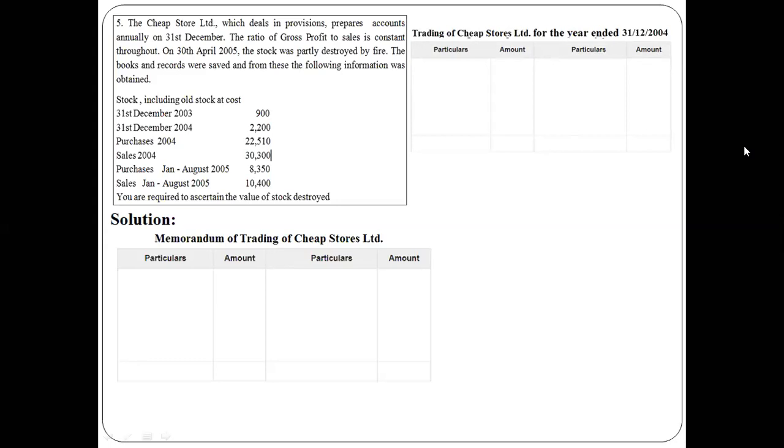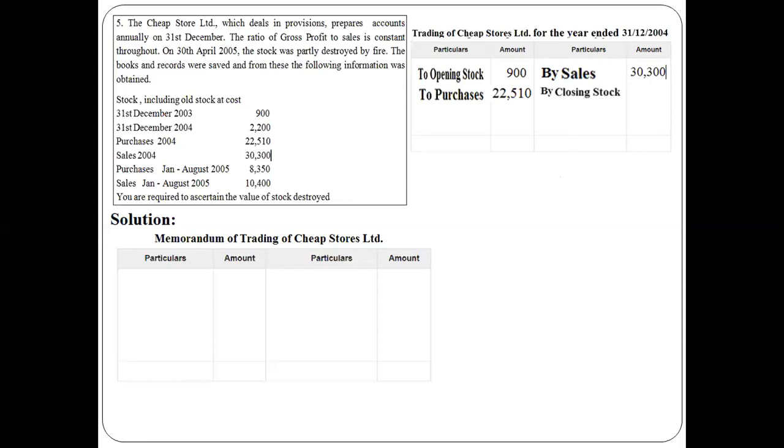And bear in mind, this trading account we are preparing for 31st December 2004, in the sense, last year. In the current year, 2005, the fire broke out. So for last year we are preparing the trading account to find out the value of gross profit. Opening stock is already given, 900. We have taken purchases of 2004, that is 22,510. Then we have given sales. The amount of sales given is 30,300 for 2004, which we have taken in the question.